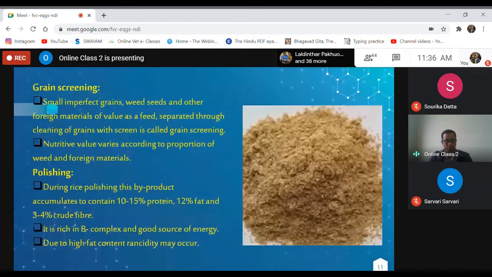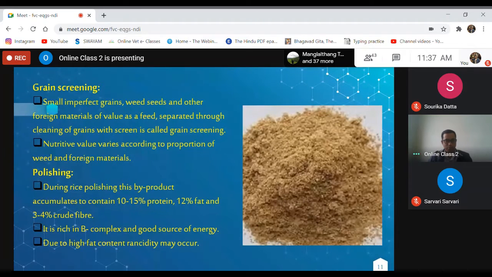These weed seeds or other grains may have antinutritional factors, and thereby they will reduce the nutritive value of cereal grains. So therefore, their removal is very, very essential.